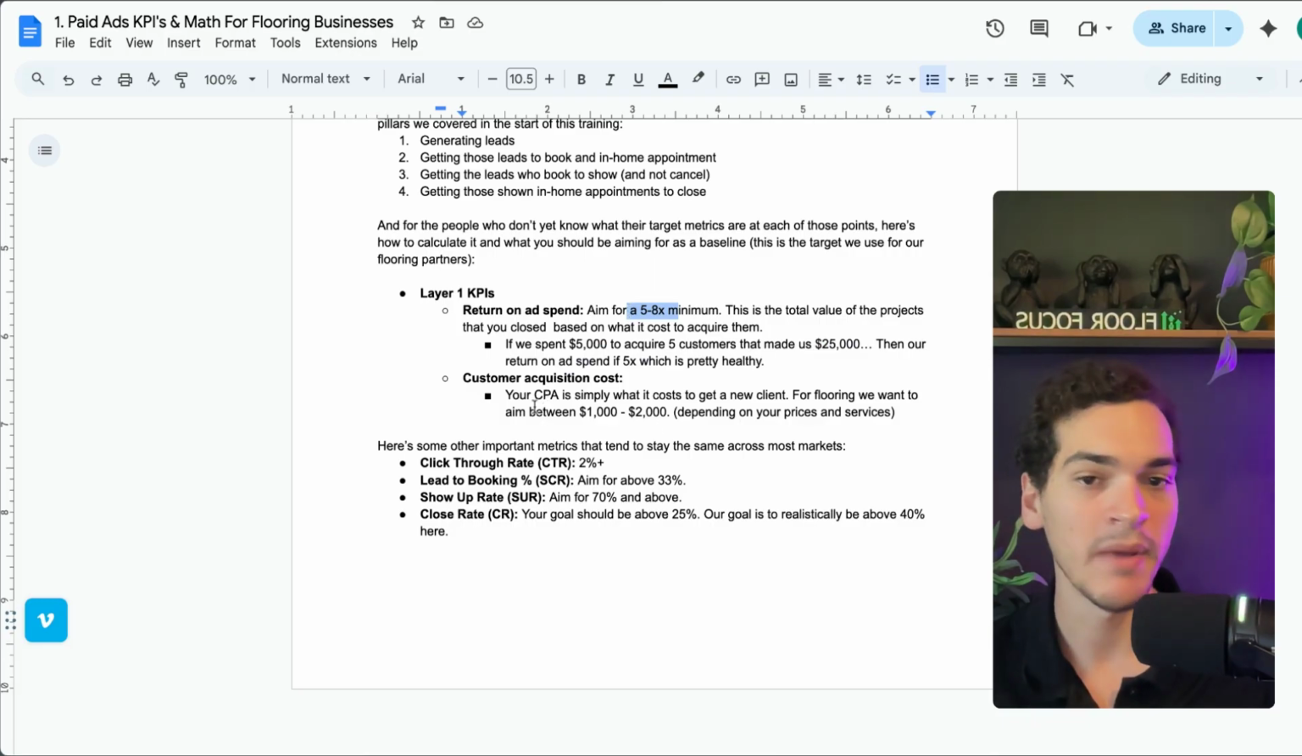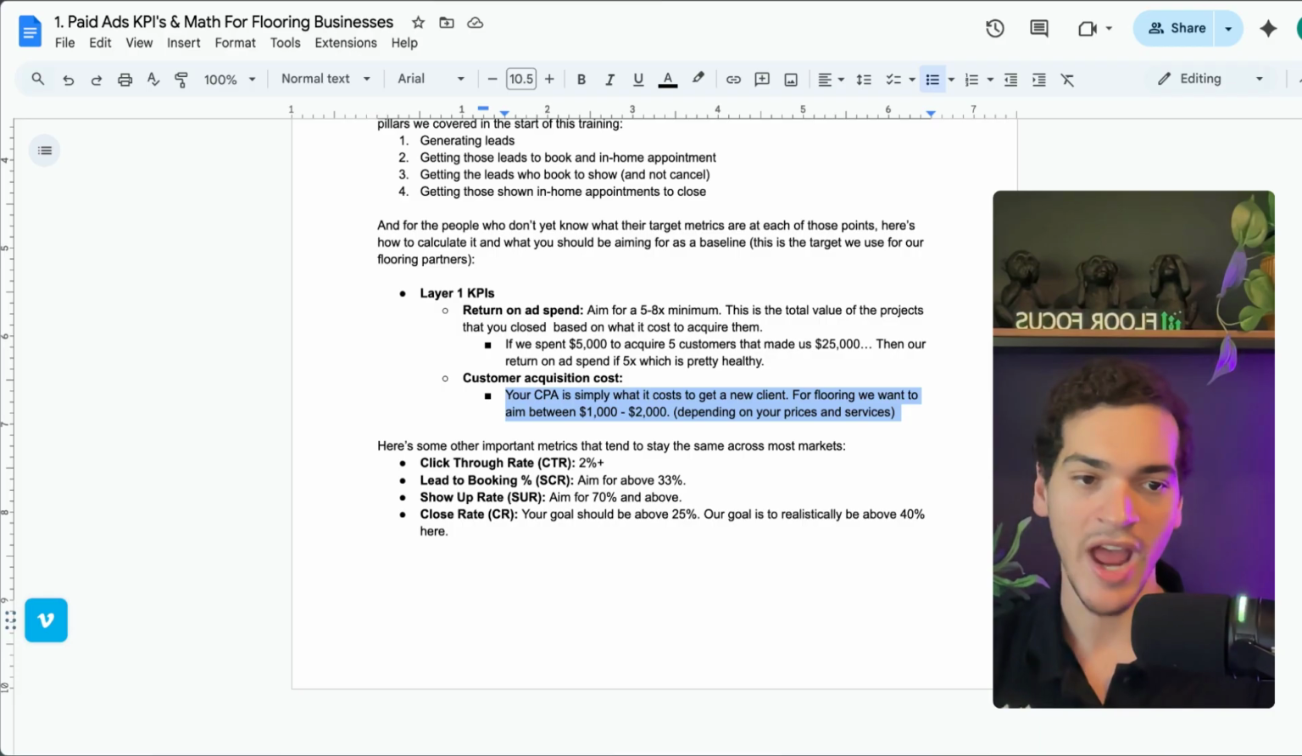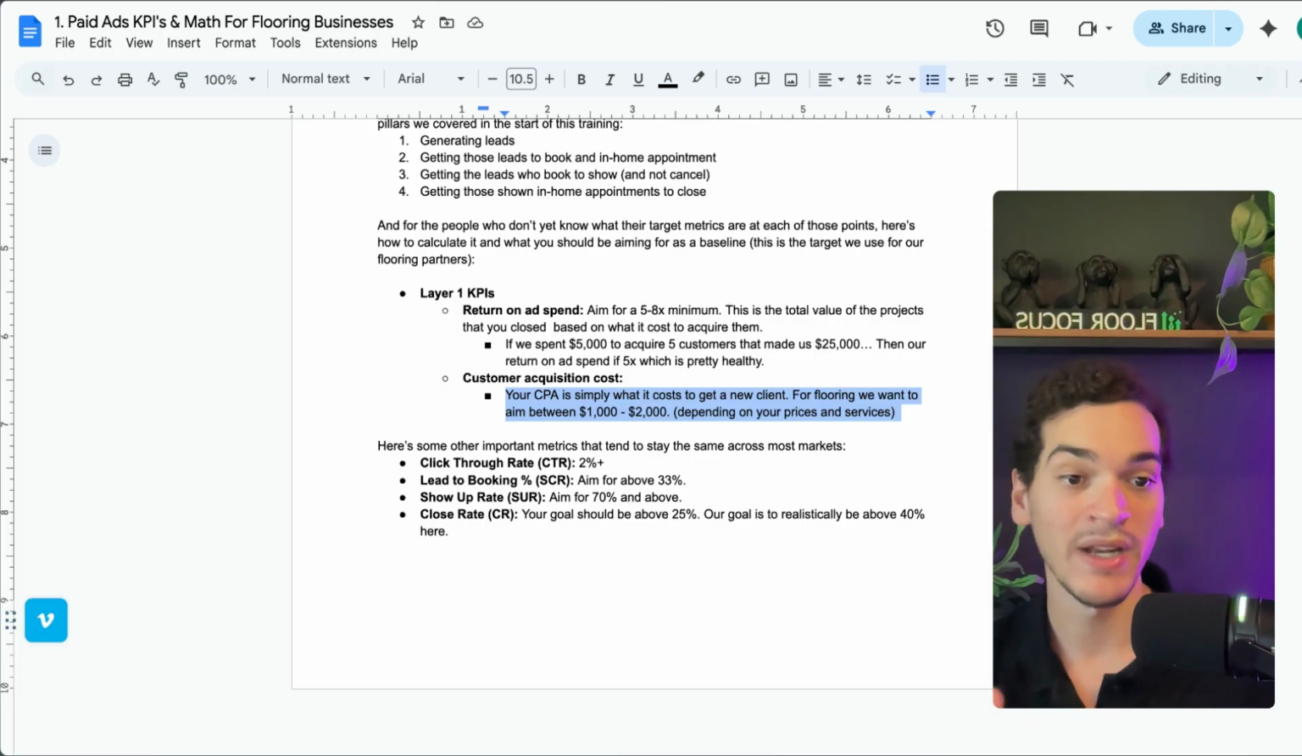The next layer 1 metric is customer acquisition cost. It basically means how much money you have to spend on advertising to get one client, right? On average, and this depends on your average job size, depends if you're premium pricing or regular pricing or cheap, but between all the clients we see, you want to aim for a 1,000 to 2,000 customer acquisition cost. So if you spend $1,000 a month in advertising, you should get at least one job with that.